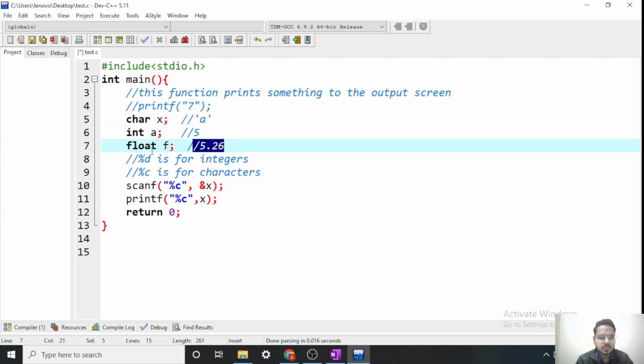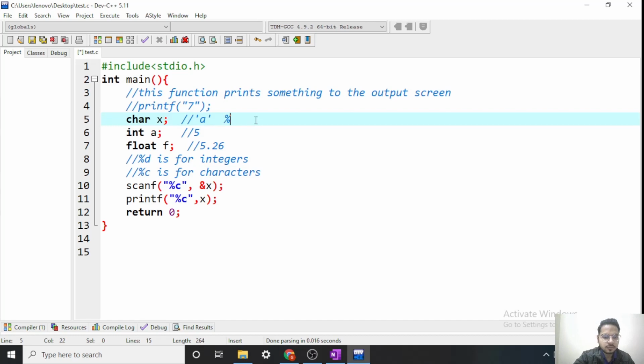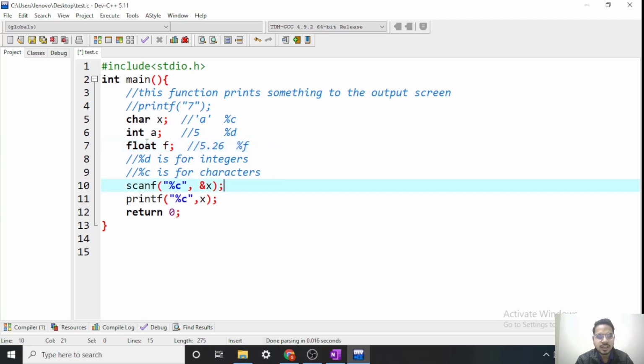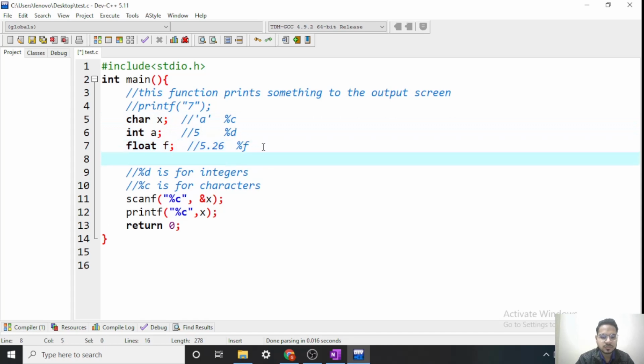Okay, so we had %c for characters, %d for integers, and we have %f for floats. Okay, so these are our three primary data types, char, int, and float. For them we have %c, %d, and %f. Now like we can do 6 plus 7 in math, we can add the variables also. Okay, so let's remove all this.